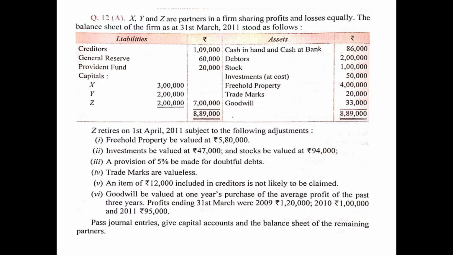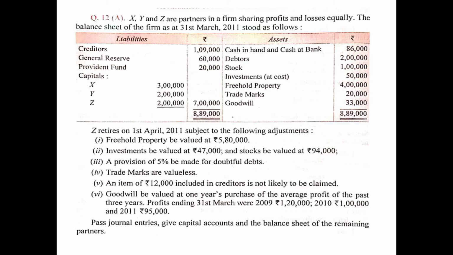And the entry for this will be general reserve account debited 60,000 with the same logic as discussed earlier. Since it is a reserve, now it will be written off, therefore it will be debited to all partners' capital account because it would increase their capital balance. So to X's capital account 20,000, to Y's capital account 20,000, and to Z's capital account 20,000.